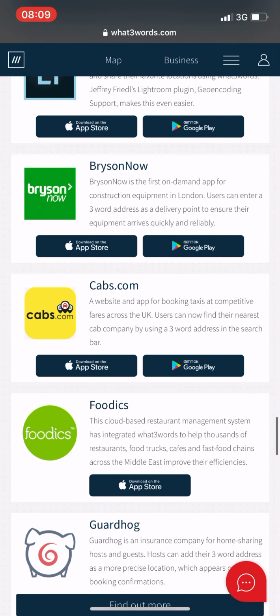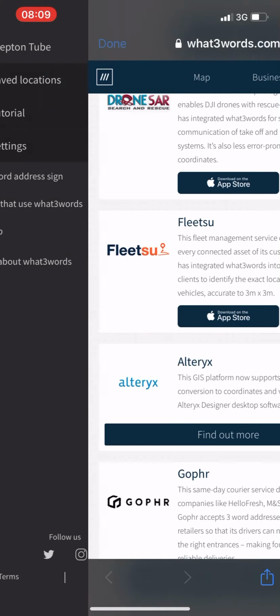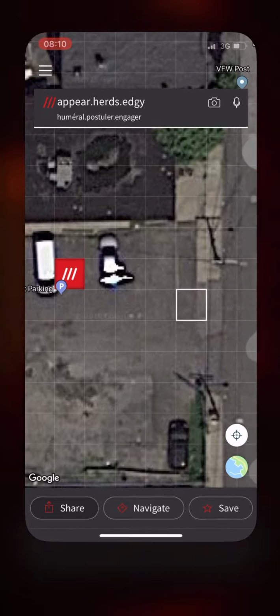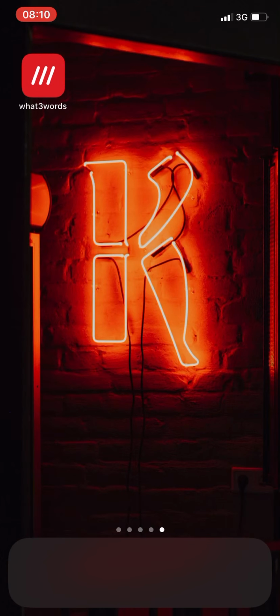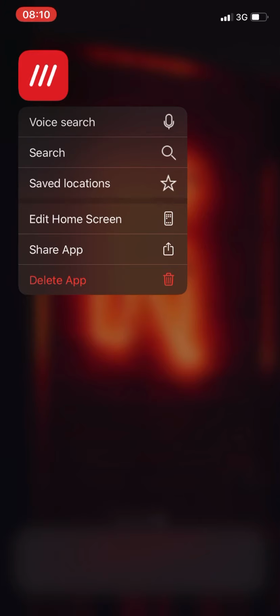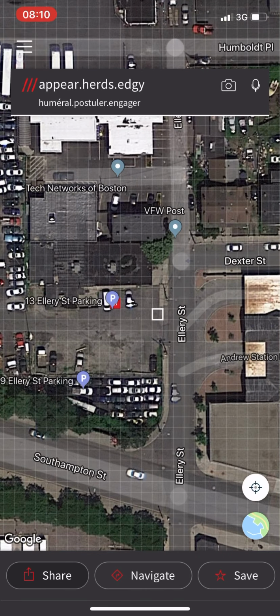And the app is totally free and brings you this feature without any cost or any subscription, which I also find interesting. And it's pretty fun. It also supports 3D touch, so you can long press on this app, and then you can search by voice, you can search by keyword, you can go to your saved locations, you can do whatever from here, and it's pretty nice.